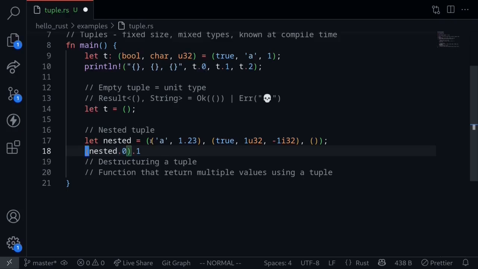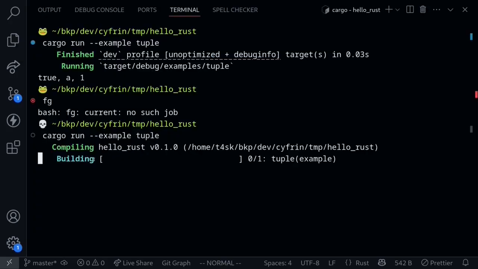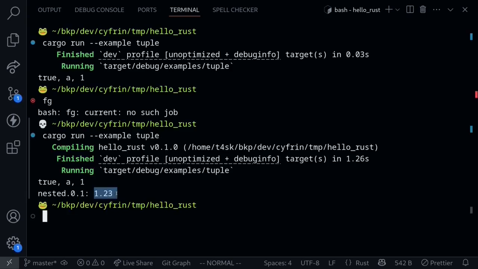This will access the 0th tuple, and then from the 0th tuple, we will access the first element. So this will return 1.23. Let's print this out. Execute the code, and we get nested is equal to 1.23.